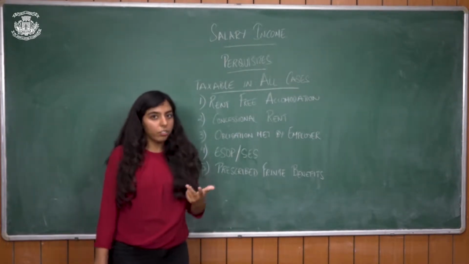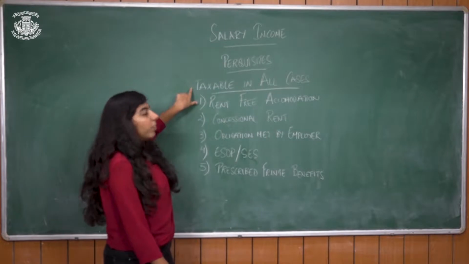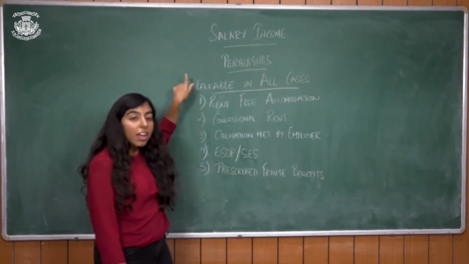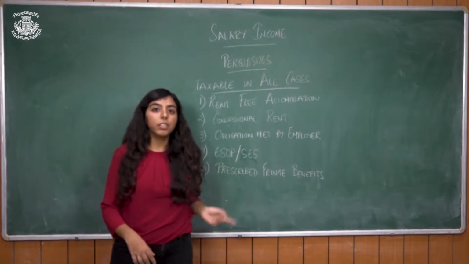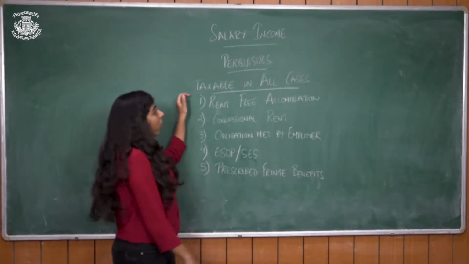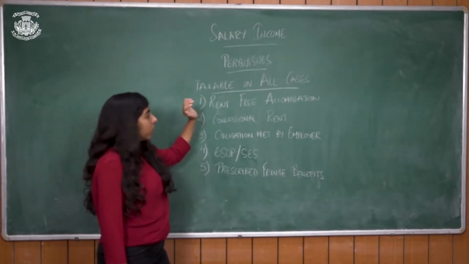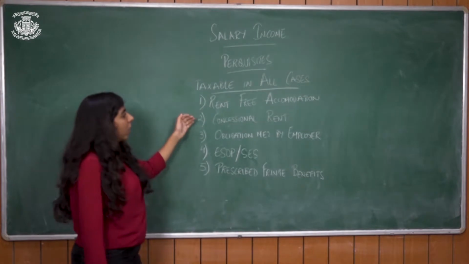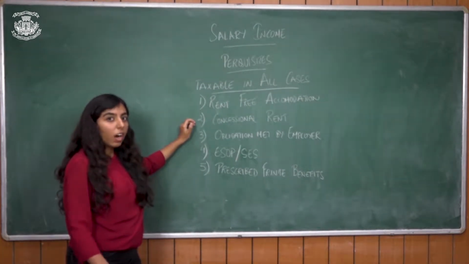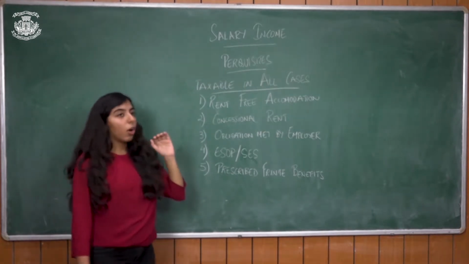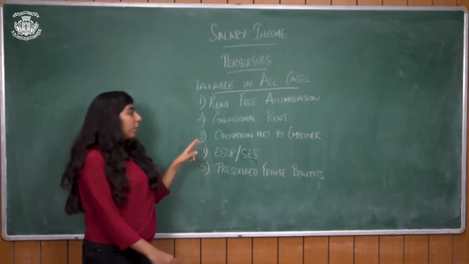So there are two kinds of perquisites. One is perquisites which are taxable in all cases irrespective of how much your income is, and the second one is taxable only for specified employees, which we'll be covering later. The perquisites that are taxable in all cases are rent-free accommodation, when you're getting a house at a concessional rate. The third one, any obligation that is met by your employer.